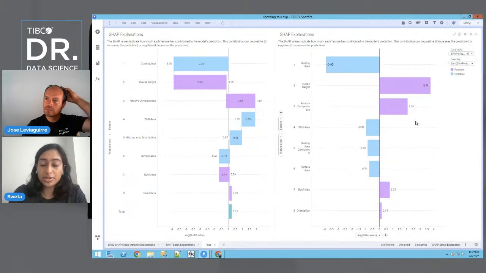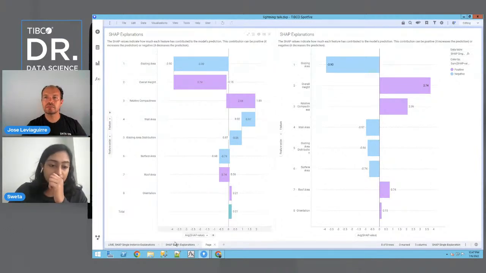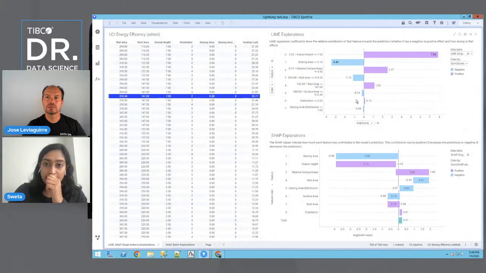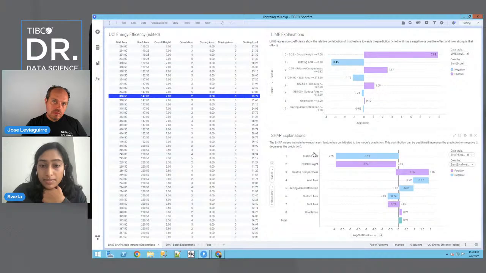Data scientists might have their preference for one or over the other, but it's nice in a way to run both of them, because you'll see here, look at the top features here: overall height, glazing area, relative compactness, and you'll see that those from LIME match up those from SHAP. So that's validating in some sort of sense, right?